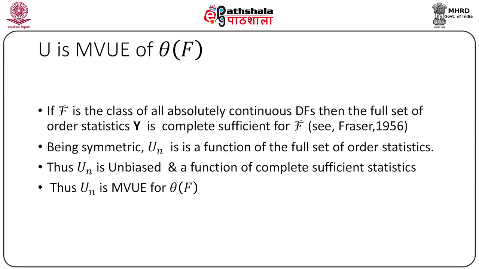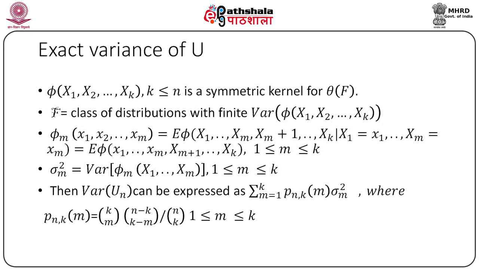Those who are interested are referred to the book by Fraser. Then, summarizing, U is unbiased and U is based on a complete sufficient statistic. Then, following the same argument as given by Lehmann and Scheffé in the parametric case, we see that U is the MVUE of its expectation. Now, we shall derive the exact variance of our U statistic.